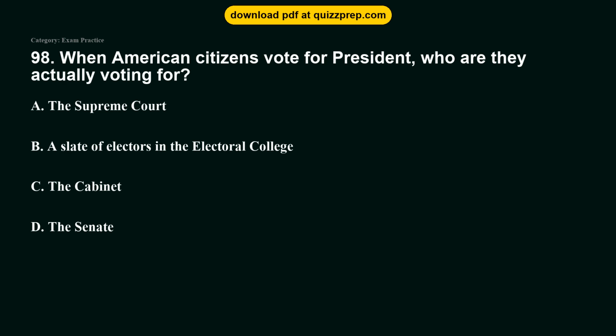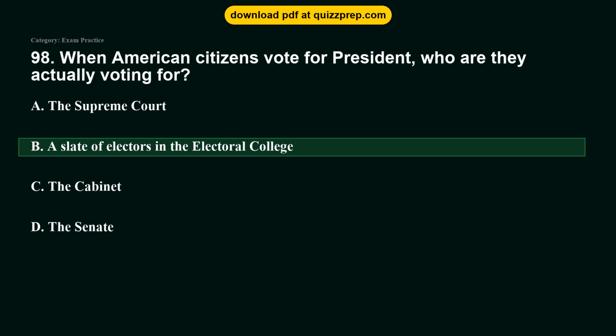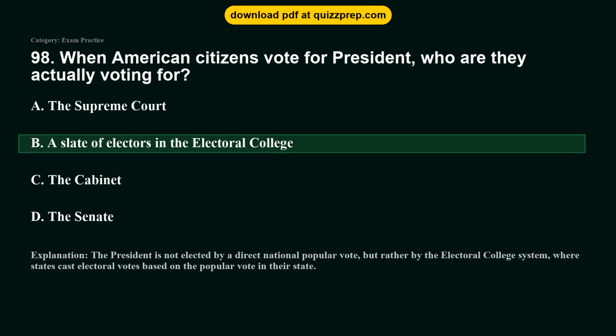Question 98. When American citizens vote for president, who are they actually voting for? Option A, the Supreme Court. Option B, a slate of electors in the Electoral College. Option C, the Cabinet. Option D, the Senate. The correct answer is option B, a slate of electors in the Electoral College. The president is not elected by a direct national popular vote, but rather by the Electoral College system, where states cast electoral votes based on the popular vote in their state.